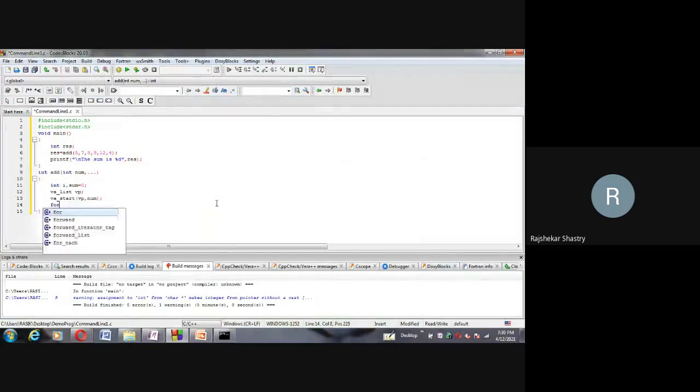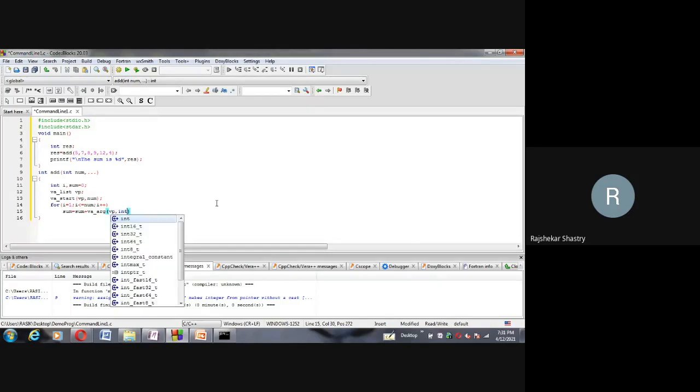Now for i is equal to 1, i less than or equal to num, because the remaining arguments are num in number, and sum is equal to sum plus va_arg of vp comma, what type are the remaining arguments?